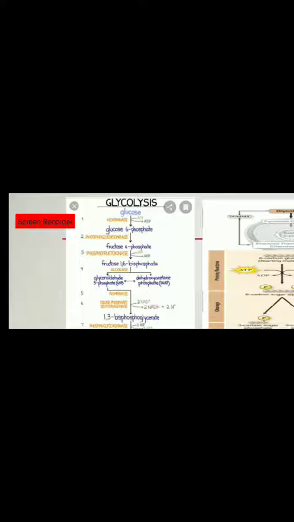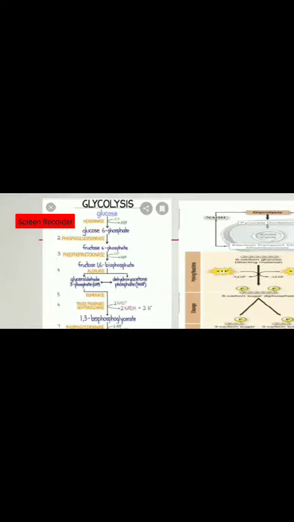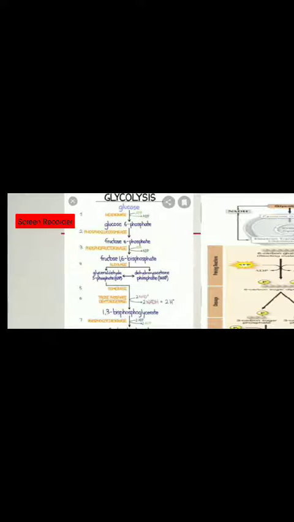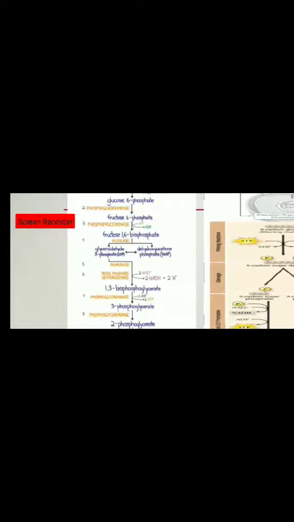hexokinase. And what is the main key point? Where is kinase used? Kinase is an enzyme. It always utilizes ATP. It will utilize the ATP, and ATP is converted into ADP because kinase is the attachment of phosphate on any group. So this glucose 6 phosphate is converted into fructose 6 phosphate in the presence of the enzyme known as phosphoglucoisomerase. Then fructose 6 phosphate is converted into fructose 1,6 bisphosphate by dissociation of ATP, and in the presence of phosphofructokinase.